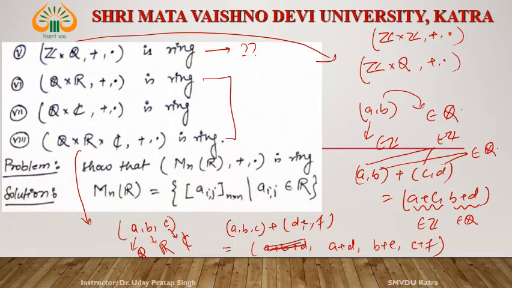Addition is defined in this way, and their multiplication (A, B, C)·(D, E, F) is defined as (A·D, B·E, C·F). Then with respect to these two operations, this is a ring. This you will prove, you will solve it. If you have any problem, then you can discuss with me.